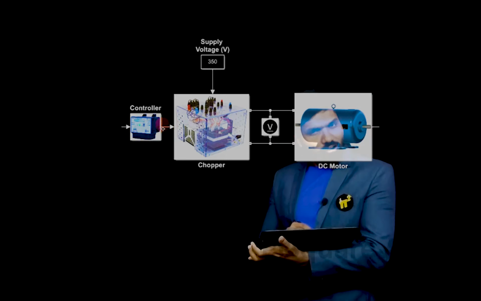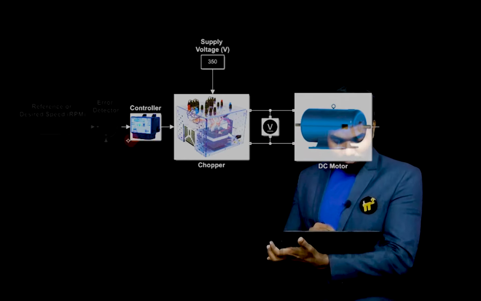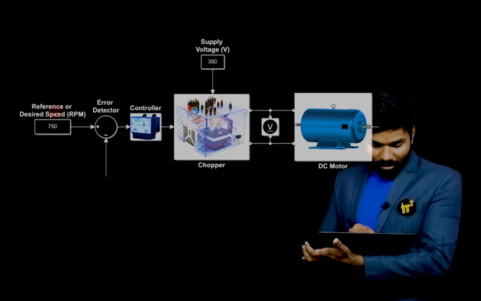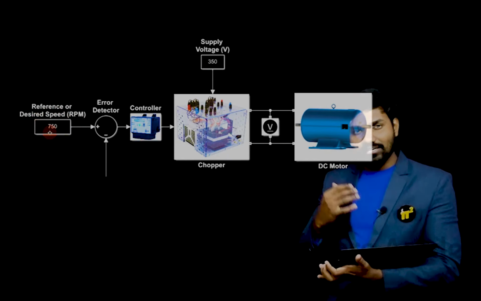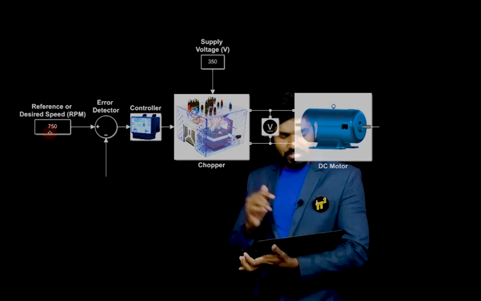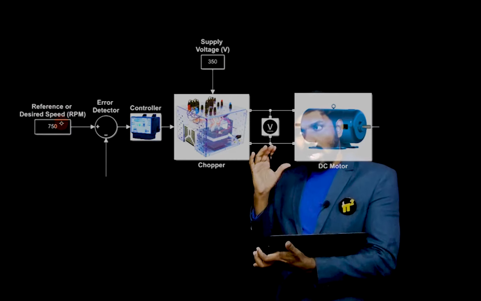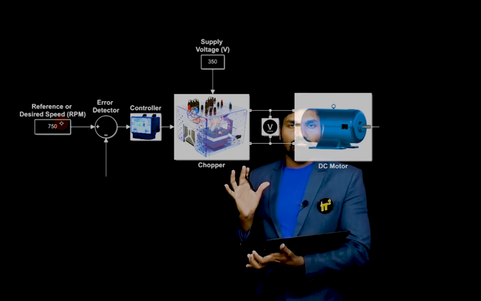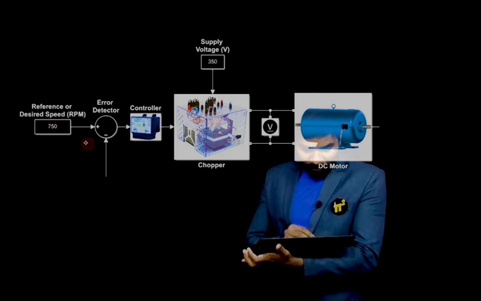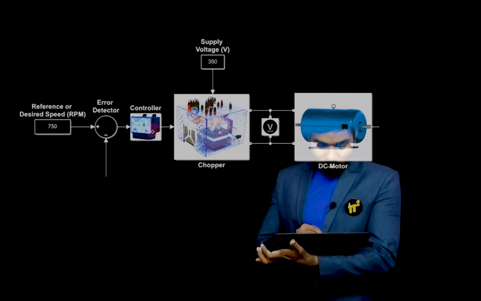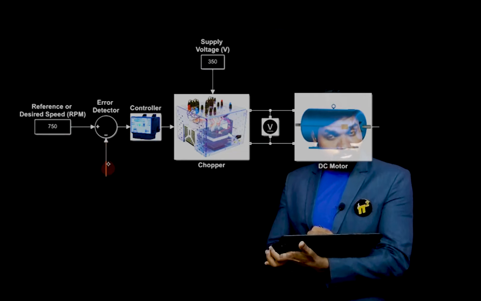So how will the controller know about it? By taking the reference. As a user I will enter a value here, 750 RPM. I need 750 RPM, so I'll enter the value of 750. Then this controller will compare this reference value with this, which is the feedback.